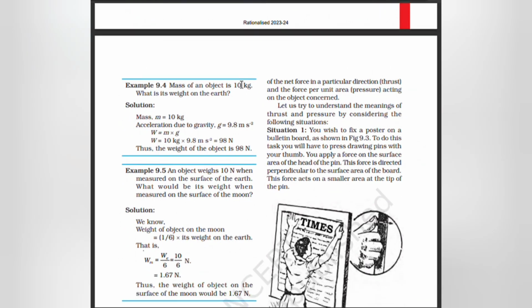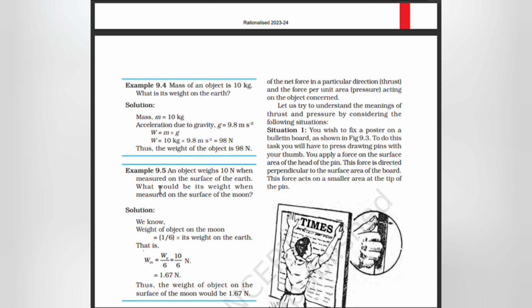Mass of an object is 10 kg. Find its weight on the earth. Acceleration due to gravity, g is equal to 9.8 meter per second squared. W is equal to m into g. W equal to 10 kg into 9.8 meter per second squared. That is 98 Newton. Thus, the weight of the object is 98 Newton.